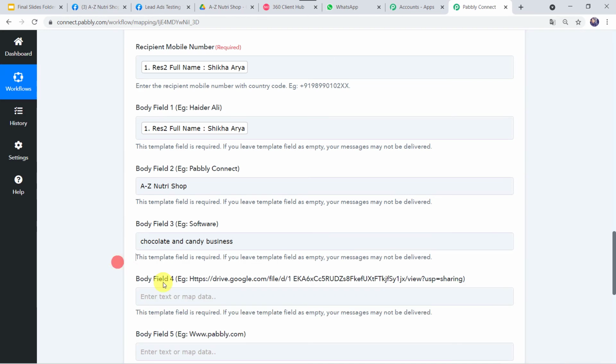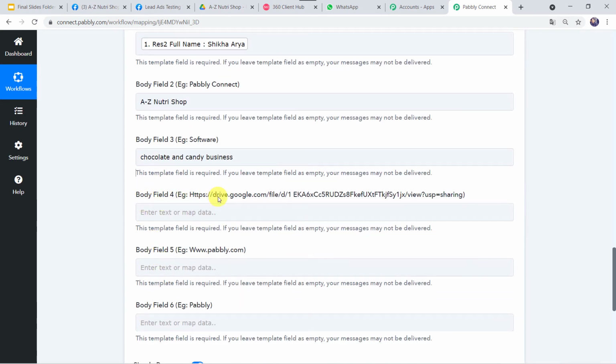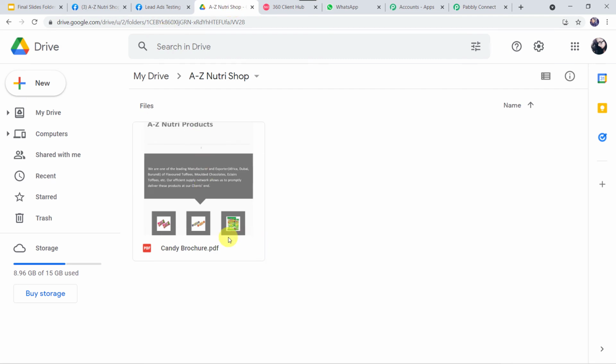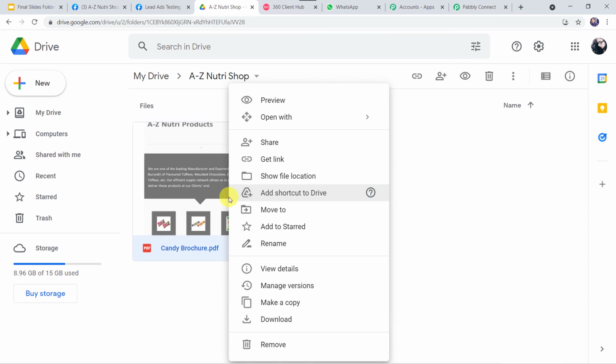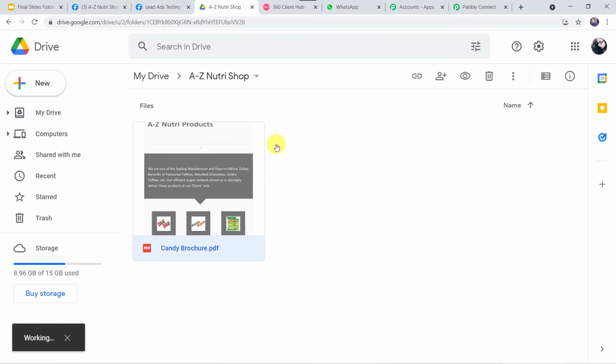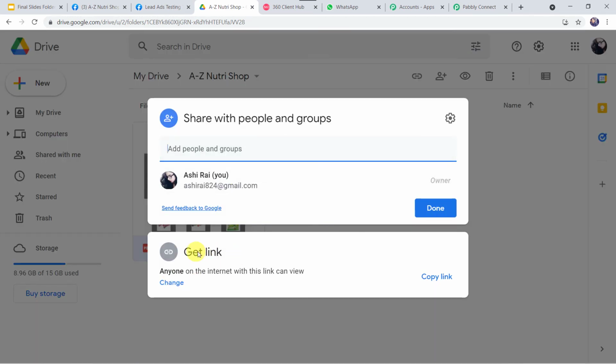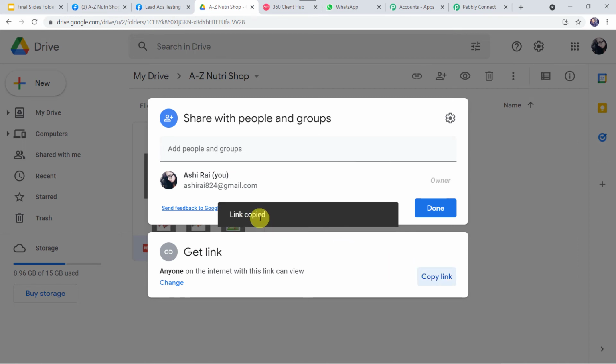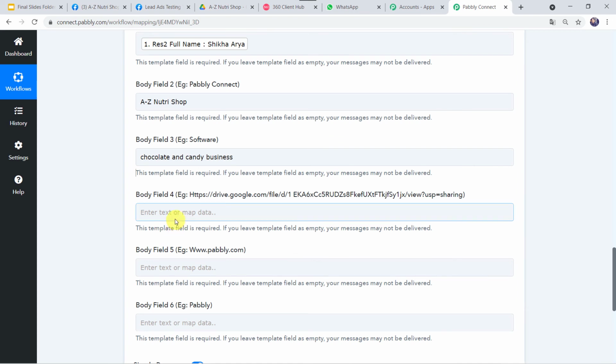Okay. Now body field 4, a link is required. So I have saved the brochure, the candy brochure, in my Google Drive over here. So I'll just simply make a right click. I'll click on share option. Here we will find get link option. We have to simply click on copy link. Link will be copied to clipboard. Go back to Pabbly Connect and paste the link over here.